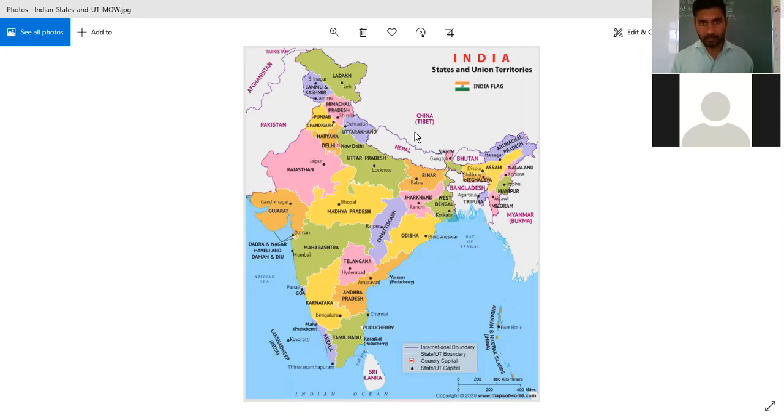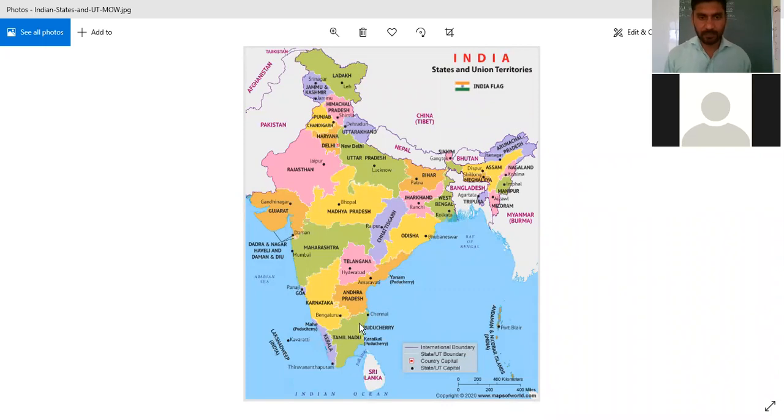It will help you in studying various subjects, for example, history, political science, also economics. Even in economics, you can use your knowledge of maps. Then in history and geography, it is very necessary to know each and every state, their location, their capital, and also their resources and special things.